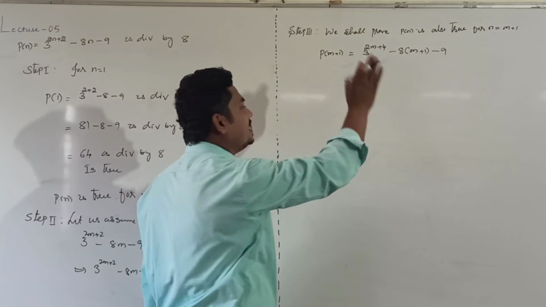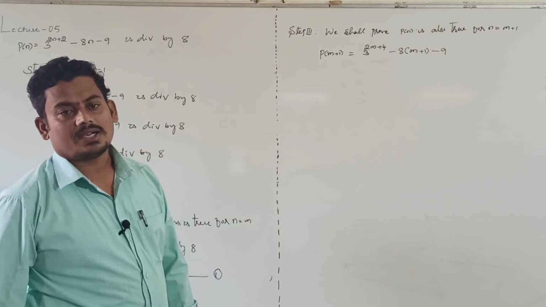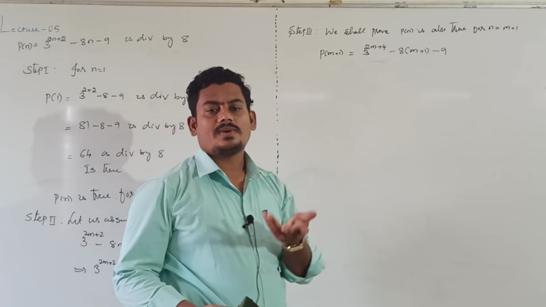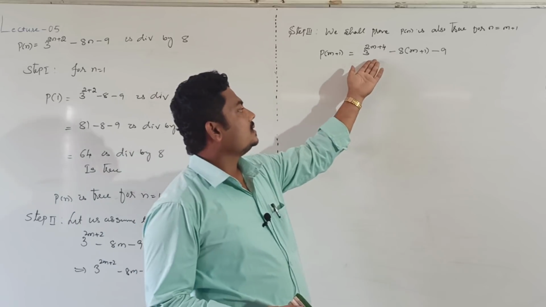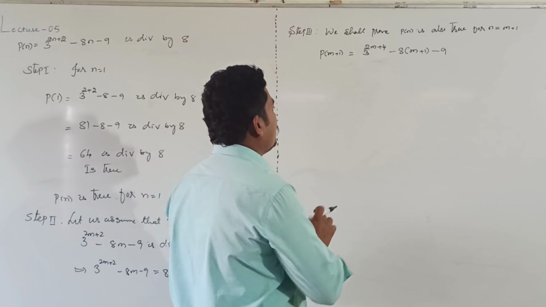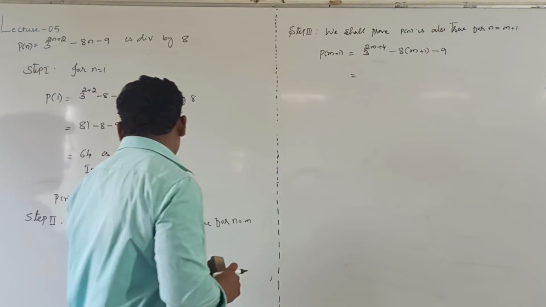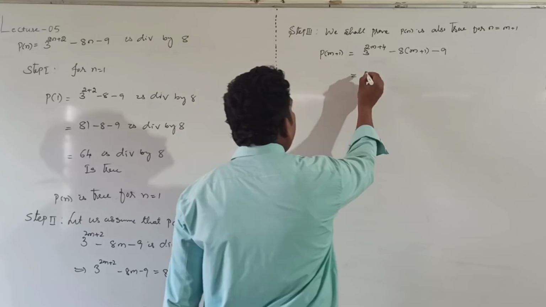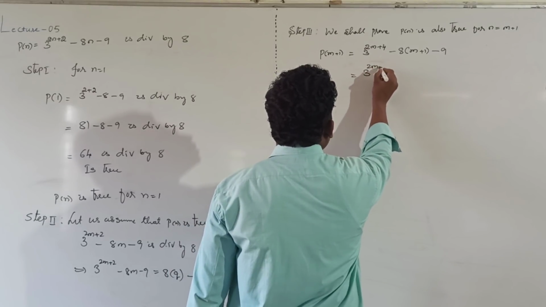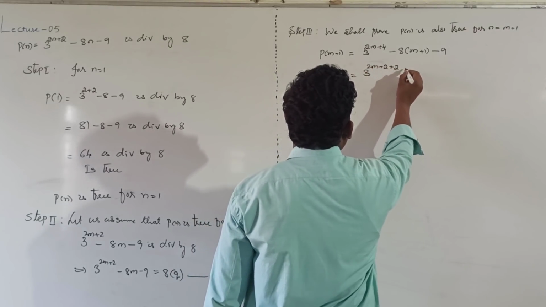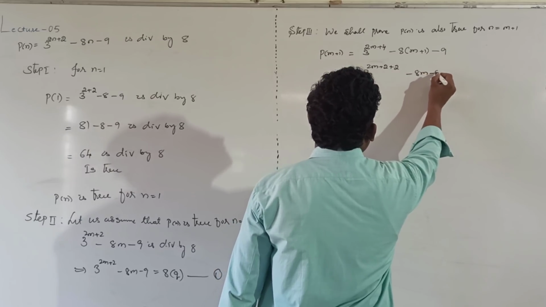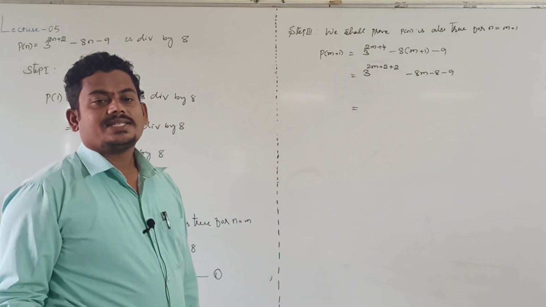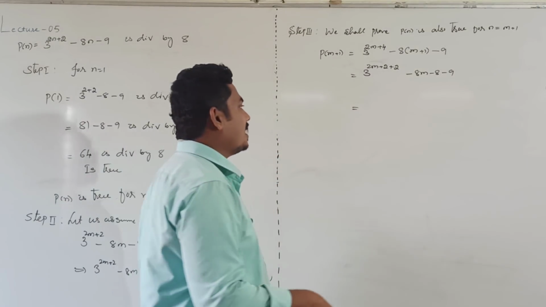We can't say whether it is divisible by 8 or not by looking at this. So just simplify. Known value is 3 power 2m plus 2. So I will write 3 power 2m plus 2 minus 8m minus 8 minus 9. Now also we can't say whether it is divisible by 8 or not.